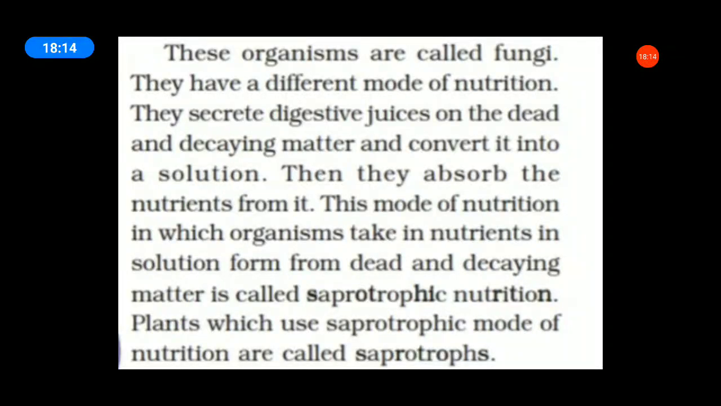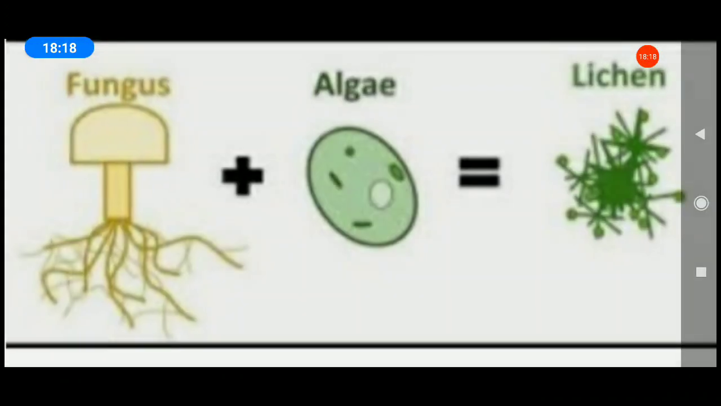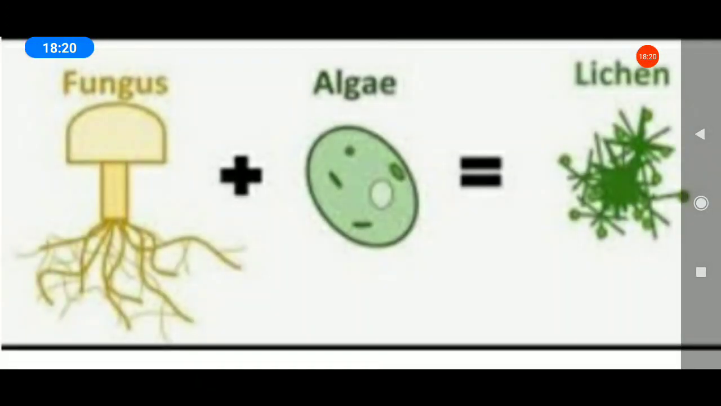Okay, all of you listen carefully. All of you see your book. Next, symbiotic relationship. What is a symbiotic relationship? Fungus and algae living together form lichens. That is a symbiotic relationship. Some organisms live together and share shelter and nutrients. This is called a symbiotic relationship. Can you understand?